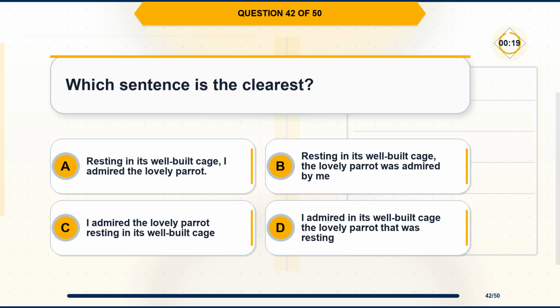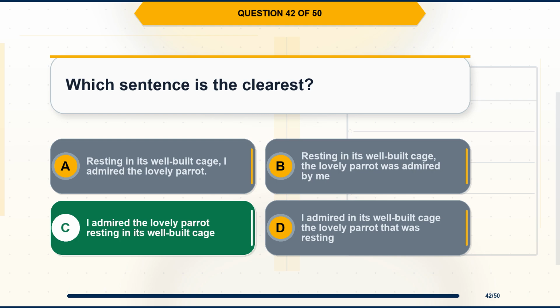Question 42. Which sentence is the clearest? Option A, resting in its well-built cage, I admired the lovely parrot. Option B, resting in its well-built cage, the lovely parrot was admired by me. Option C, I admired the lovely parrot resting in its well-built cage. Option D, I admired in its well-built cage the lovely parrot that was resting.